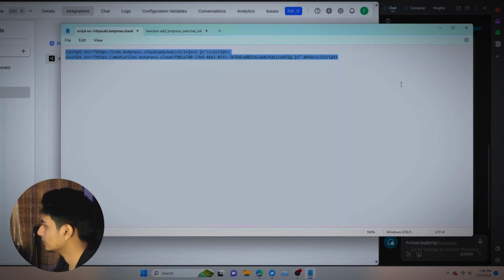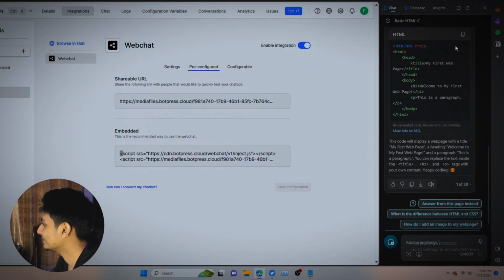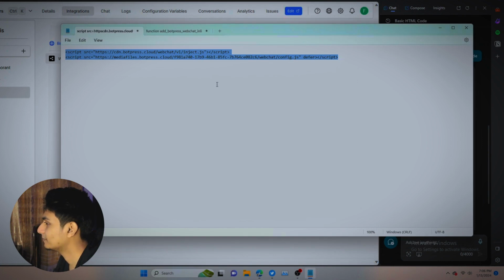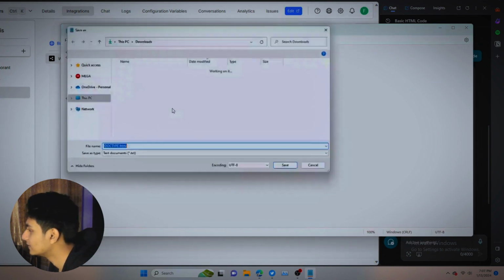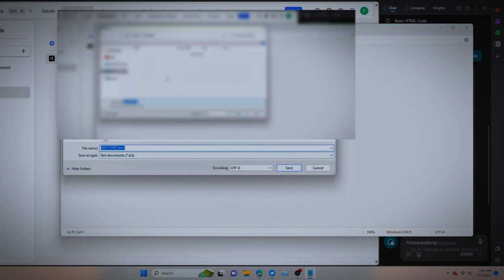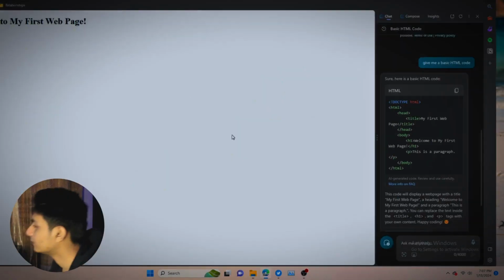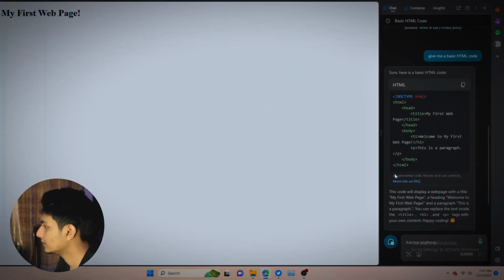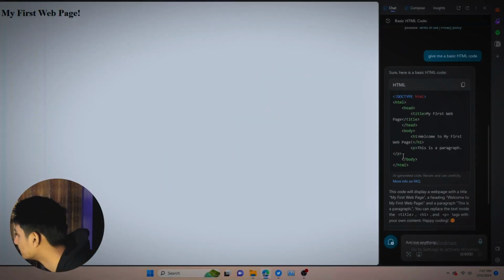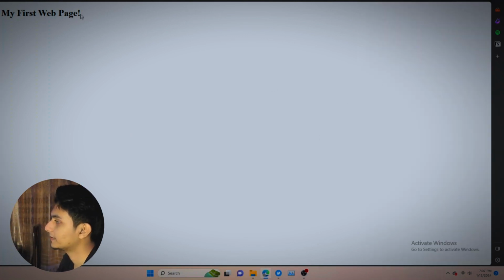Copied, pasted, right? We're going to save it as HTML. All right, so dot HTML, nothing else. This is the file. Welcome to my page. This is a paragraph. Okay, this is the page that it gave me.